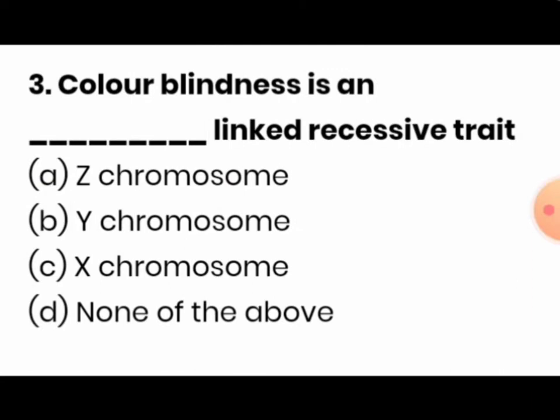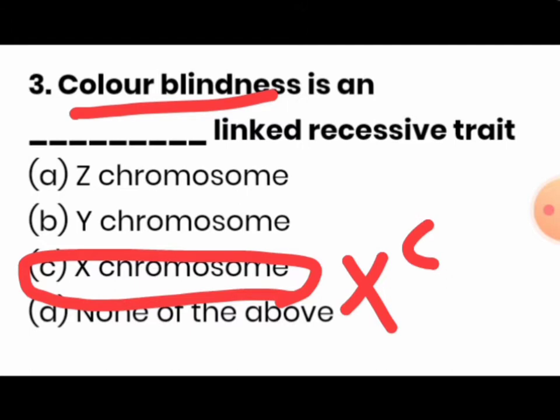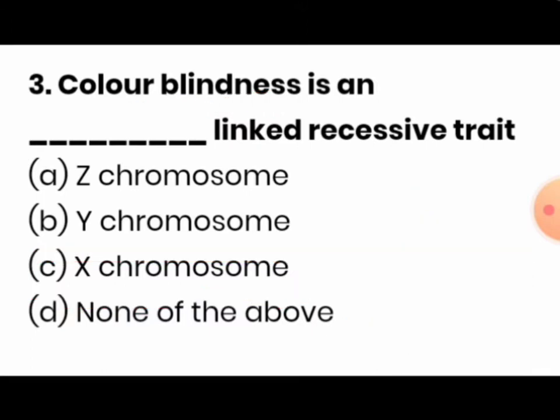Color blindness is an X chromosome linked recessive trait, and in this genetic disorder, because of the defective genes in the X chromosome, the individual is unable to develop color sensitive retina cells in the eyes, and that individual is unable to differentiate the color. So the defective gene present on the X chromosome is recessive.